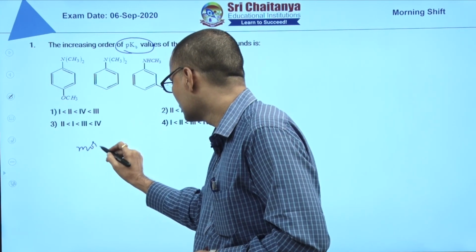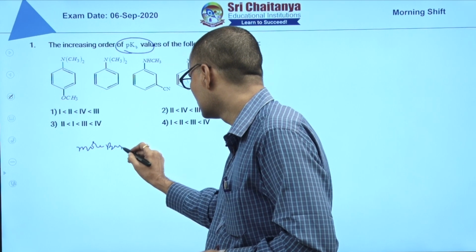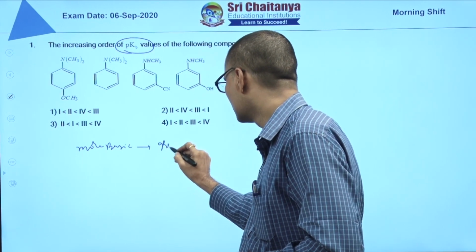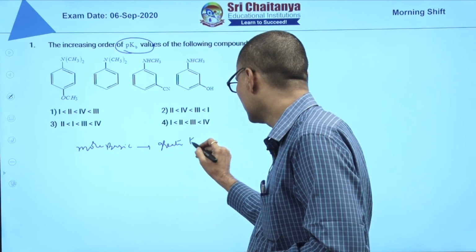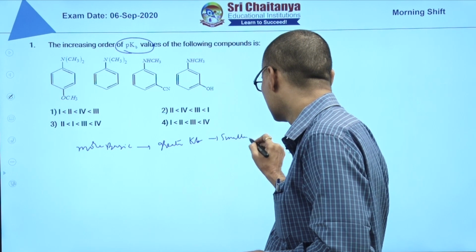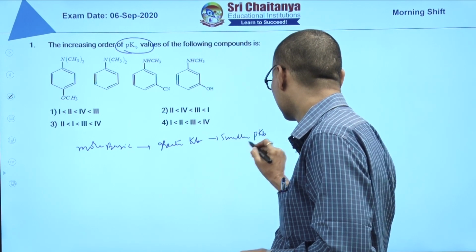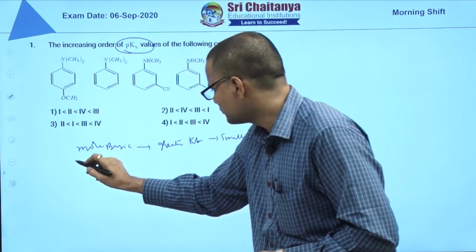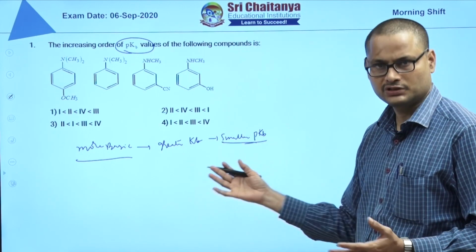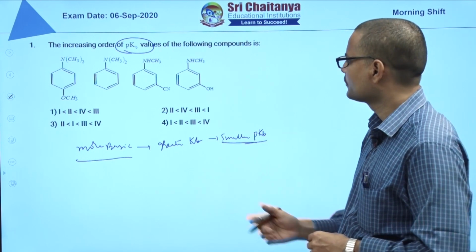More basic means greater Kb, smaller pKb. First arrange them in the basic nature order, then automatically, proportionately, we arrange them in pKb order.